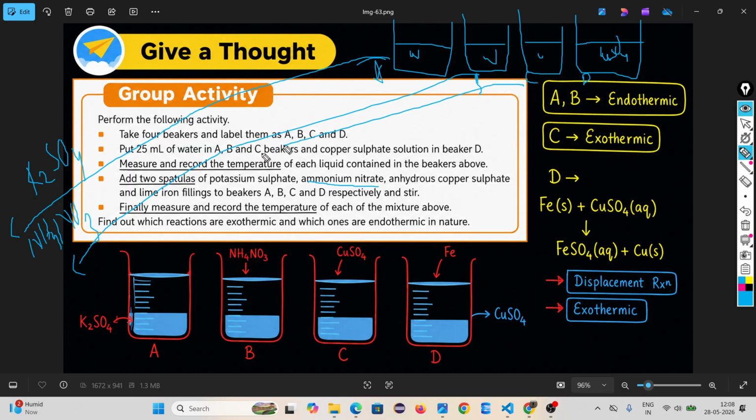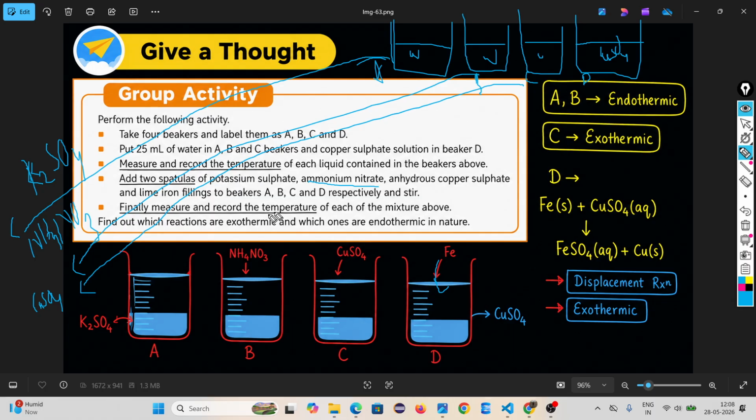In beaker C, anhydrous copper sulfate, CuSO4. Hydrous means with water, anhydrous means without water. Put iron in the fourth beaker. Finally, measure and record the temperature of each mixture. Look, in beaker A, water with potassium sulfate.